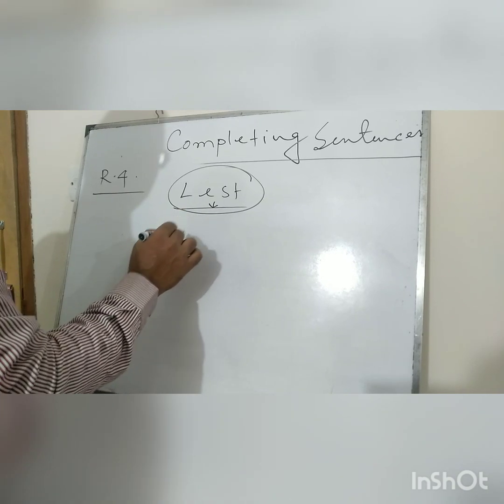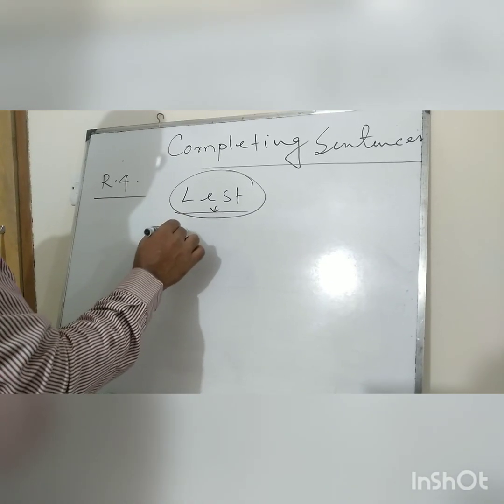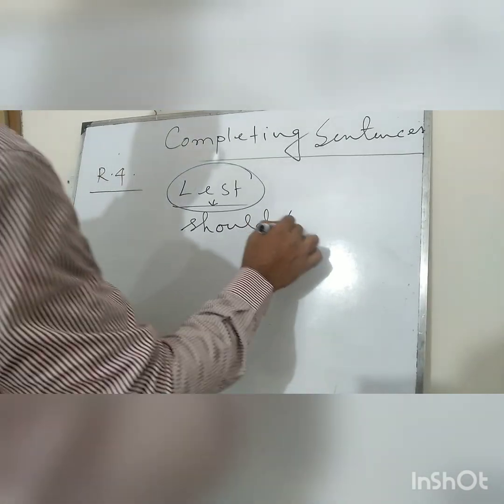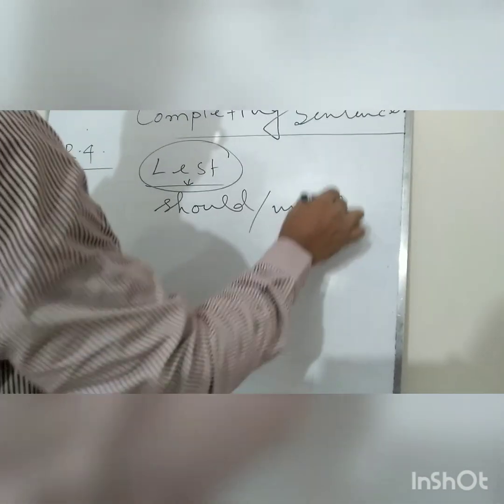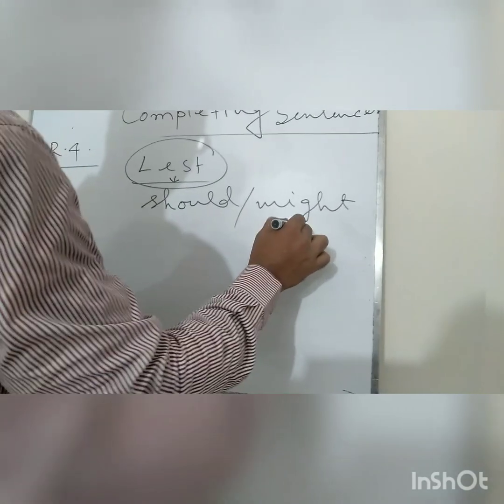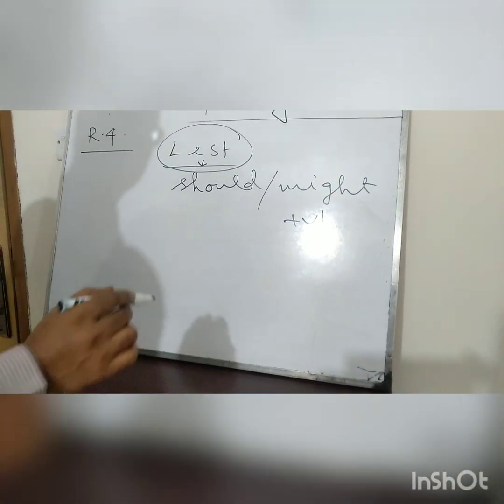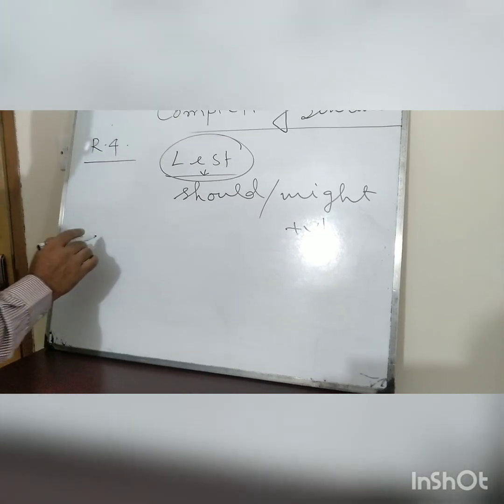When this conjunction is used, then in the next portion should or might plus V1 is compulsory. This is compulsory, and just see an example.